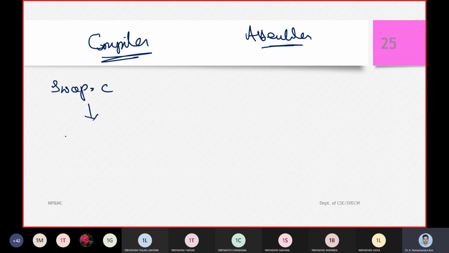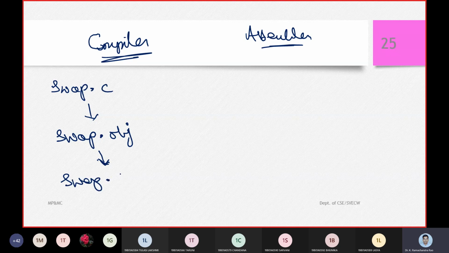Then what happens when I convert this program to execute is that I will get swap.obj. OBJ stands for object code. Then again I will run that program, and obviously it is going to have an exe file. So this is the chain.